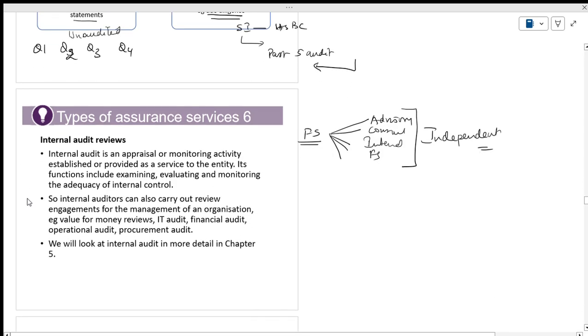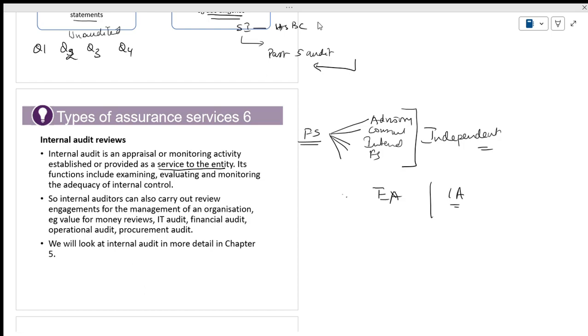Very simple. There will be a difference. The question will be the difference between external audit and internal audit. You will have statutory audit, which is external audit, and you have internal audit. Nowadays every company should have an internal auditor as per the regulations. Every company, listed companies, 100%. Internal audit is an appraisal of monitoring activities to provide a service to the entity.